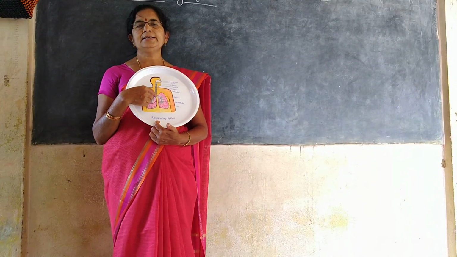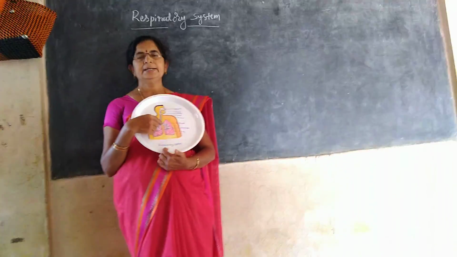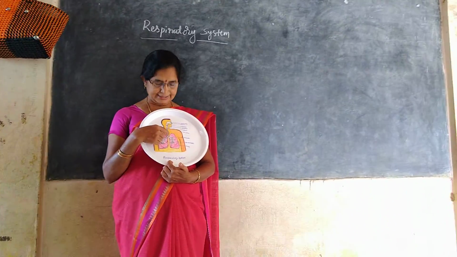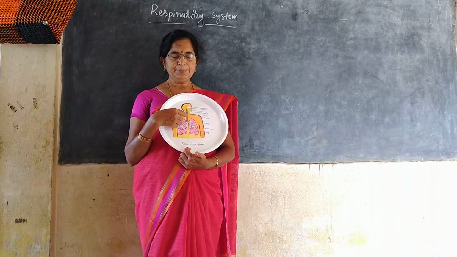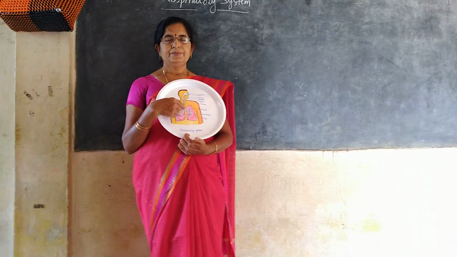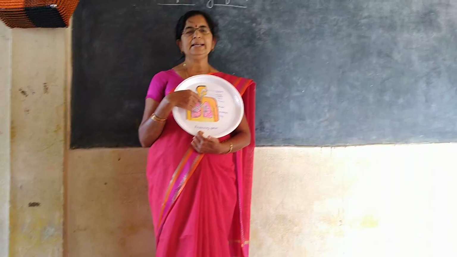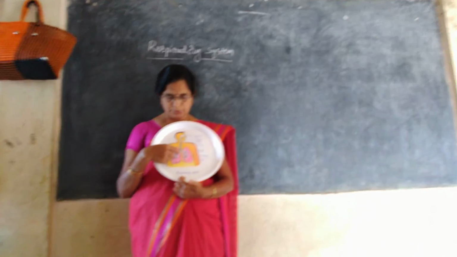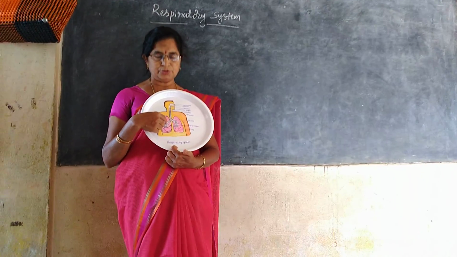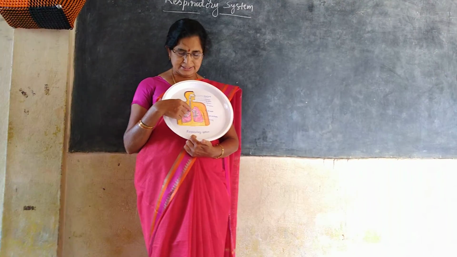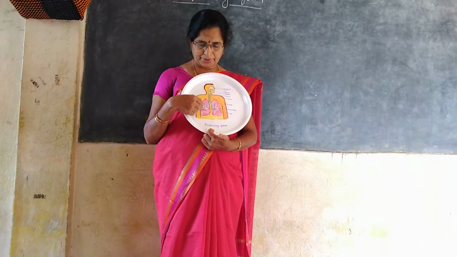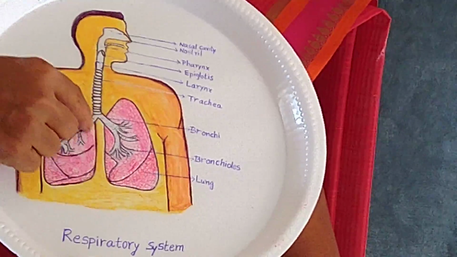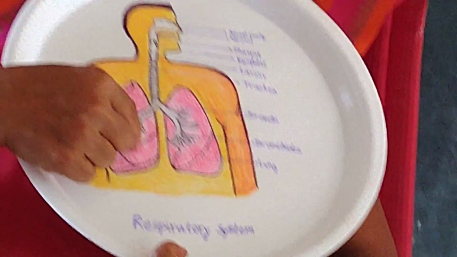This trachea is commonly called as windpipe. It is made up of cartilaginous rings that are C-shaped. They will protect the trachea without collapsing or closing the trachea. This trachea will divide into two bronchi and enter into two lungs. Further, these bronchi will divide into bronchioles. These bronchioles will enter into each and every alveoli.